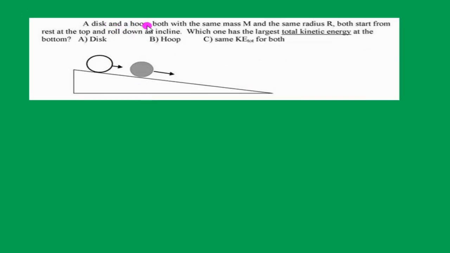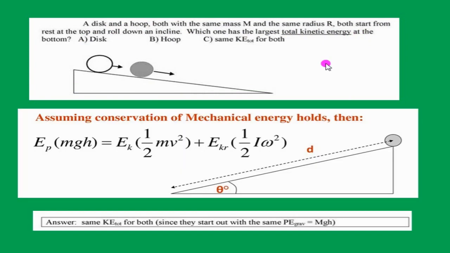A disc and a hoop, both with the same mass m and the same radius r, both start from rest at the top and roll down the incline. Which one has the largest total kinetic energy at the bottom? By applying the conservation of energy, we can know that both the objects must have same total kinetic energy.